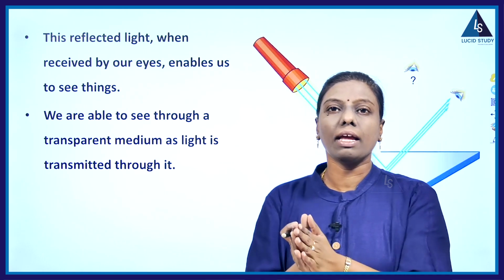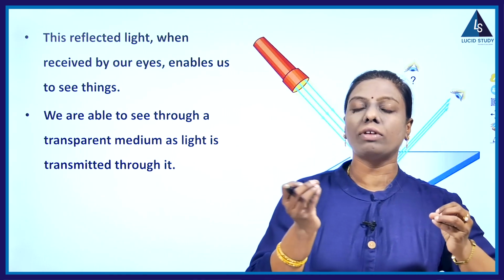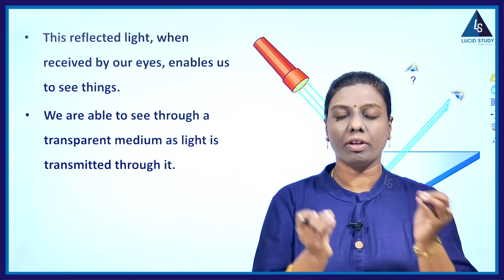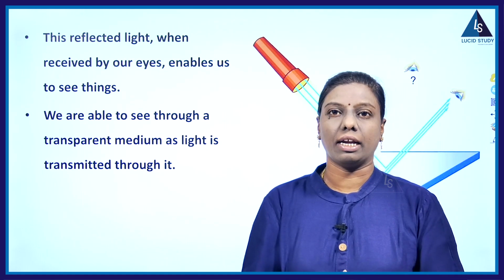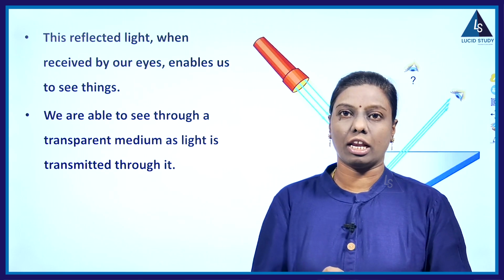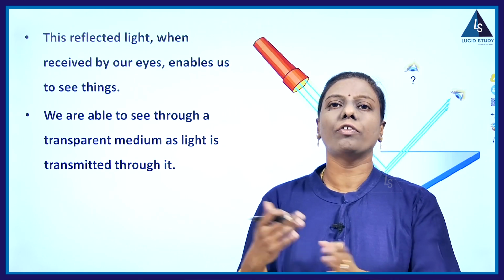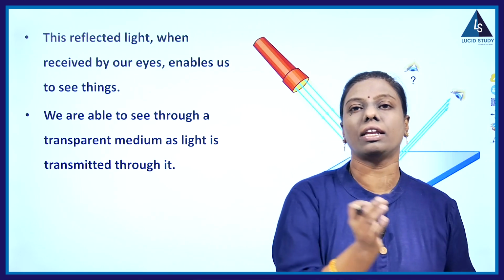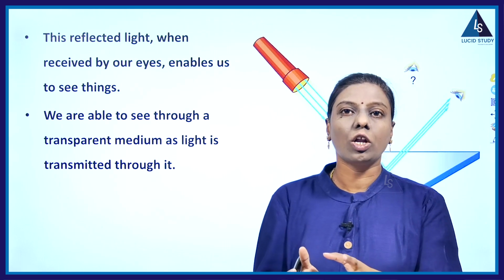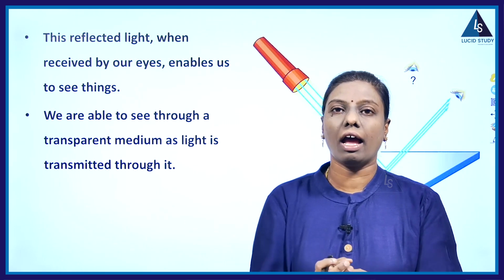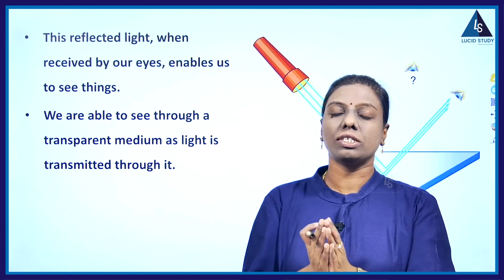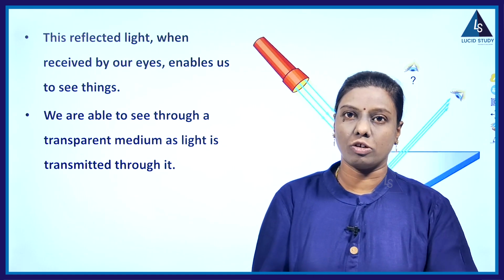A transparent medium is one where the light is allowed completely through it. When light is allowed completely through, we call it transparent. And if only part of the light is allowed, say half of the light is transmitted and half gets reflected or absorbed, then we say partial light is allowed. What kind of substance is that? It will be a translucent medium.